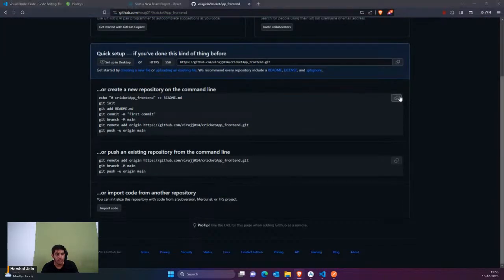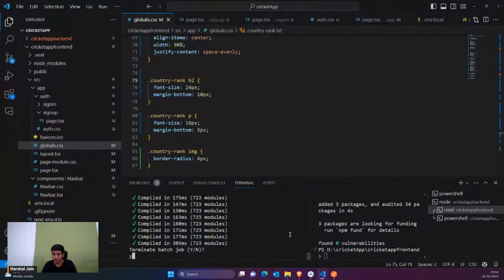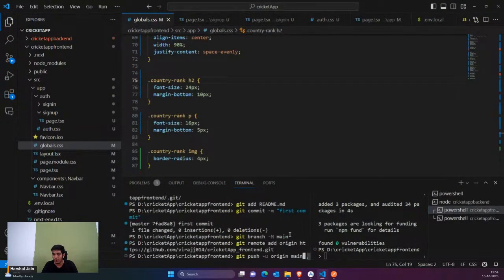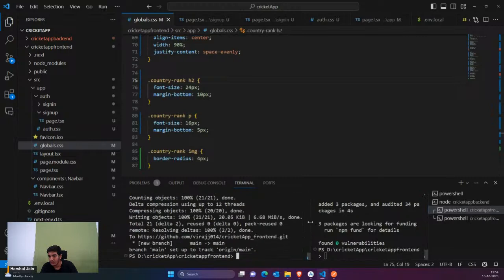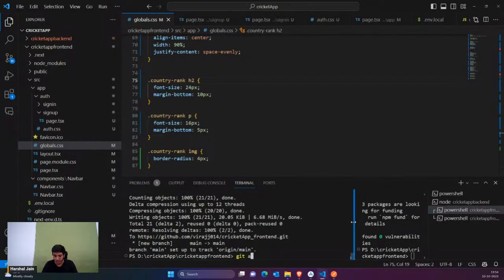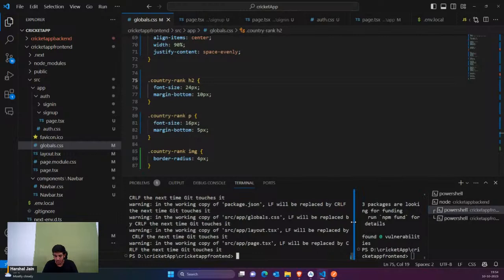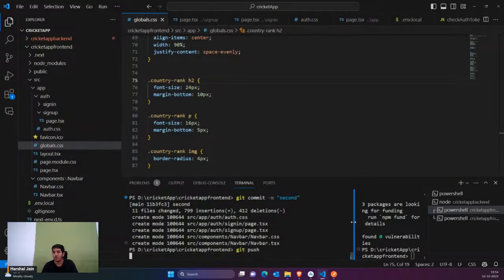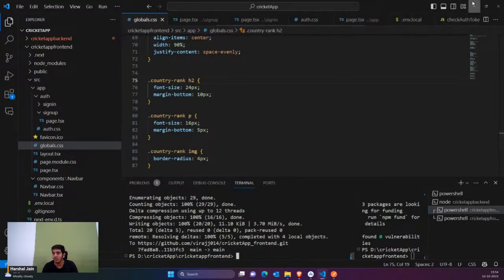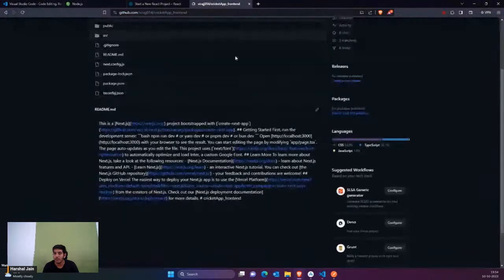Okay, so let's come here and I'm going to close it. The front end would be closed. I would just paste everything and now I would again type git add dot, git commit -m second. Okay, then git push. So I pushed the complete source code of the front end, so you can simply refresh, and this is the front end source code, guys.